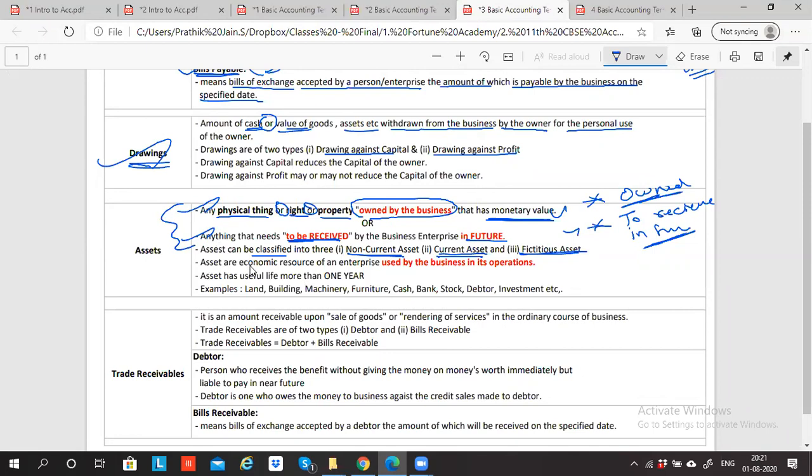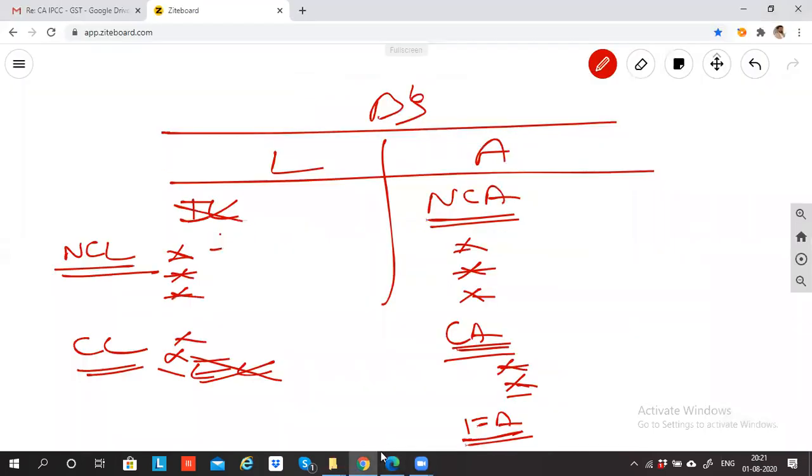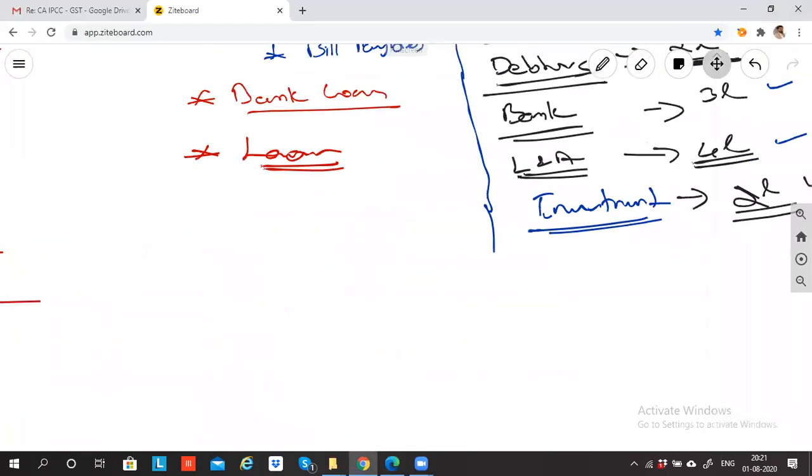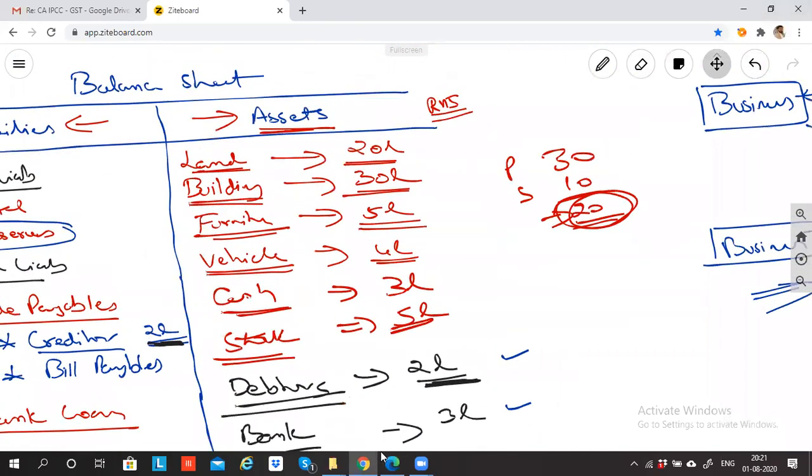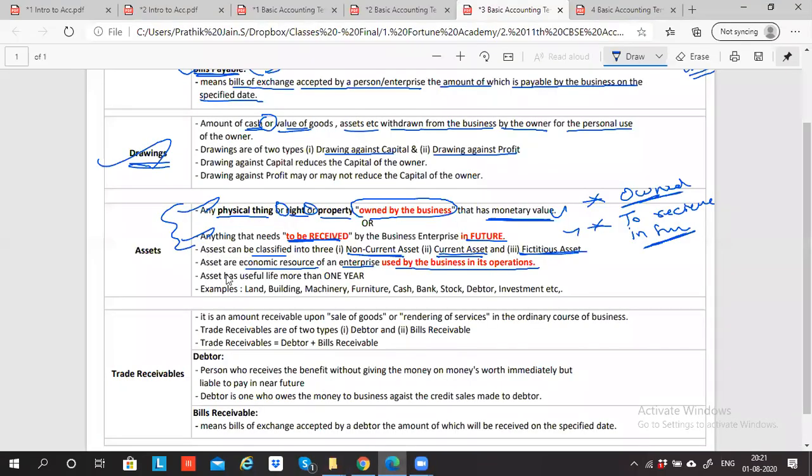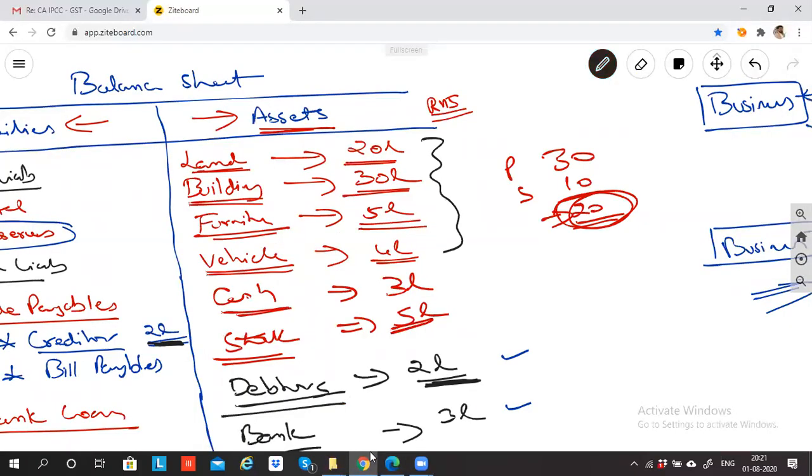So what is an asset? Asset is an economic resource of the enterprise used by the business for its operation. When I talk about land, building, furniture, machinery and all, these are the resources I'm using for the business. Yes or no? Can I say all these things I'm using for the purpose of the business? Yes, sir. So an asset is an economic resource of an enterprise used by the business in its operation. It has to be used for the business purpose.